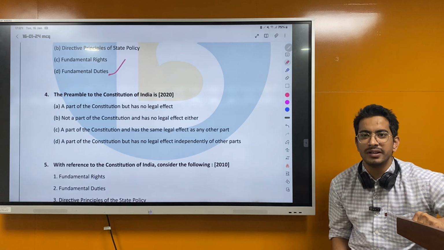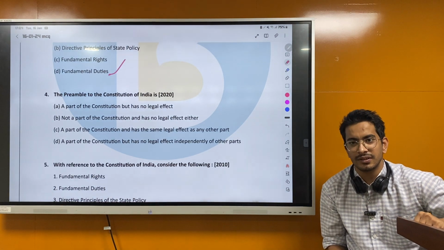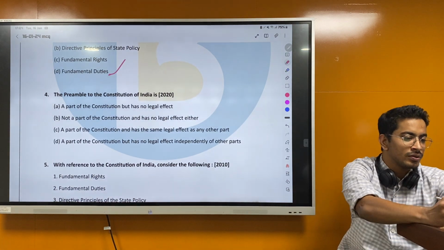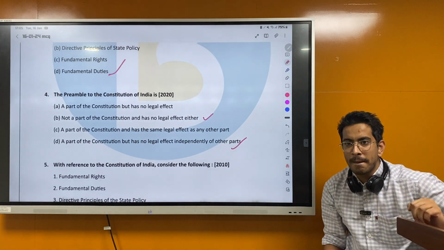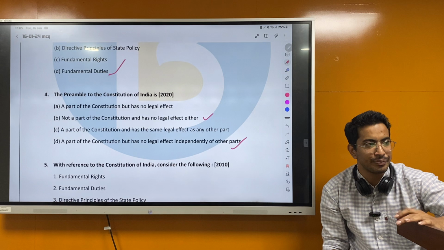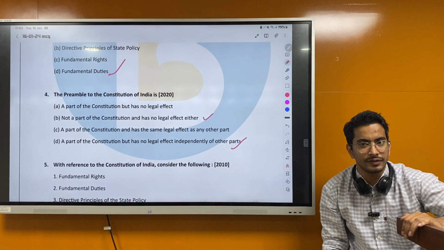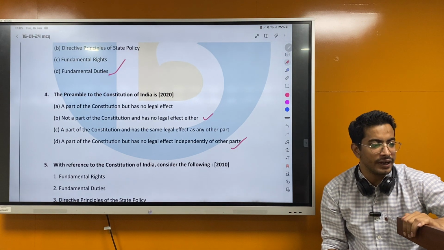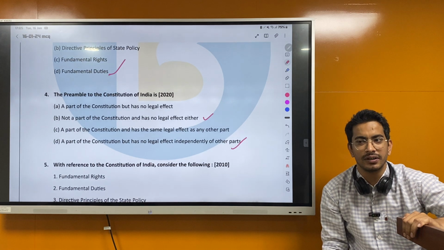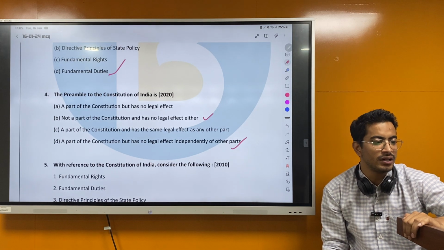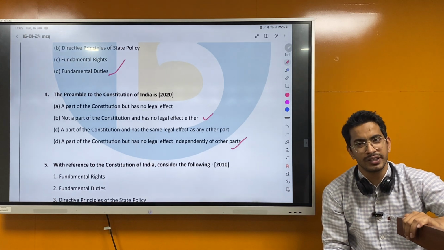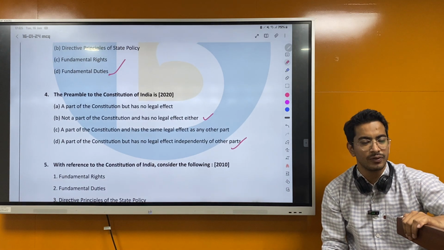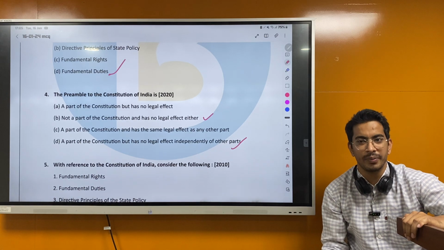It has been amended. So is B right or D right? Which is more appropriate, you think? Independent of other parts. D, right? It has no legal effect independently of other parts. This is why it got amended also, 42nd Amendment Act. If it was not a part of the Constitution, how can you amend it then?